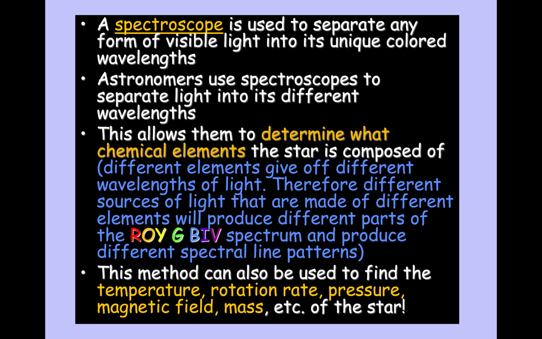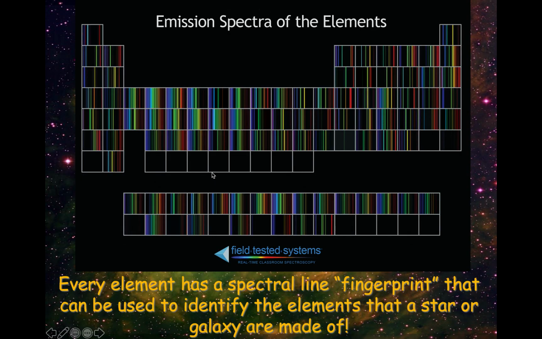When elements are heated to the plasma state, so solid, liquid, gas, plasma, when the elements are heated to the plasma state, they give off light. All right. The light that they give off has a certain pattern, it has a certain spectral line pattern. So it gives off different wavelengths because of their electrons, and that's chemistry and physics, and you'll study that in the future. Okay. But when we heat the elements to plasma state, this is what they give off. They give off, these are called emission spectra, or spectral line patterns of the elements.